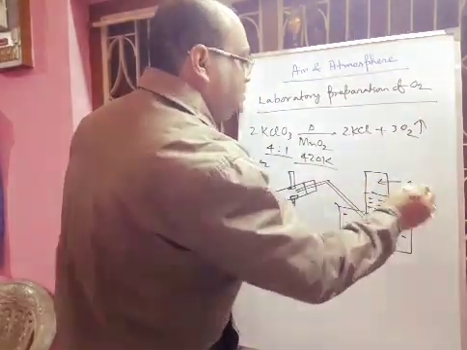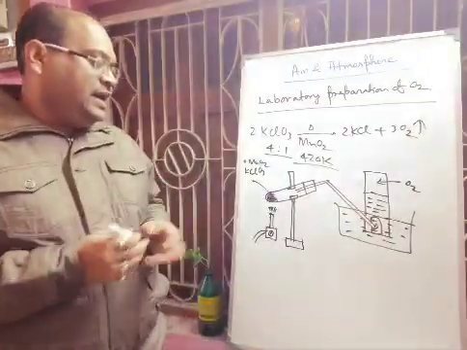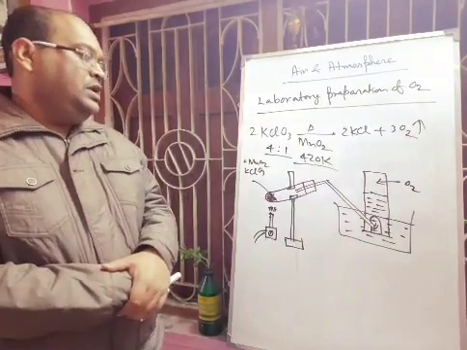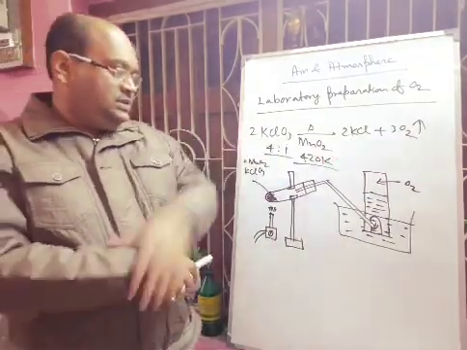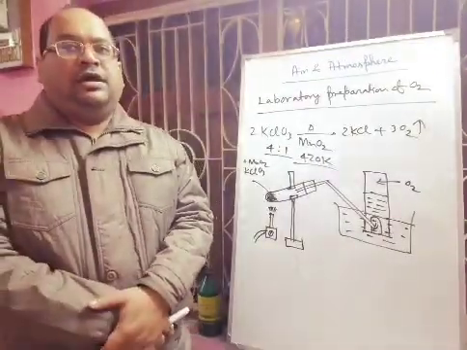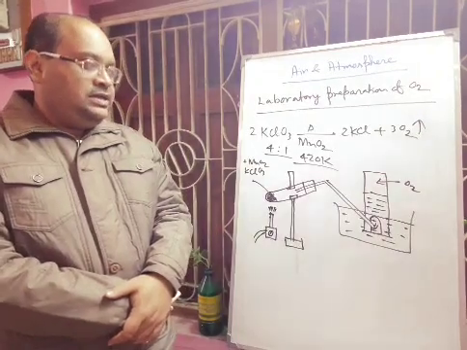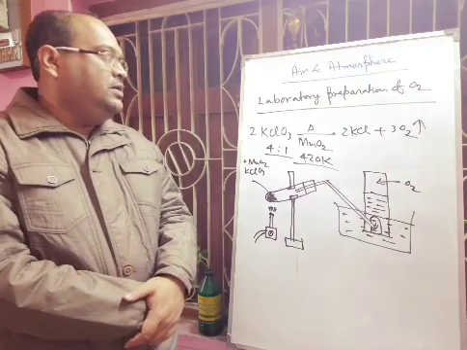Manganese dioxide acts as a catalyst, and this will produce potassium chloride, and oxygen gas will come out by downward displacement of water. You can collect the oxygen gas. In this way, in the laboratory you can prepare oxygen.